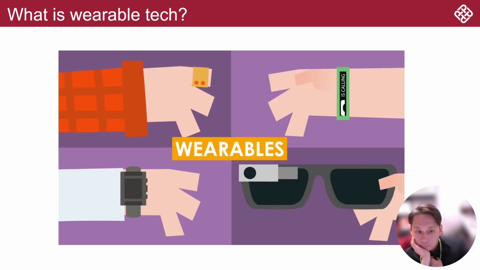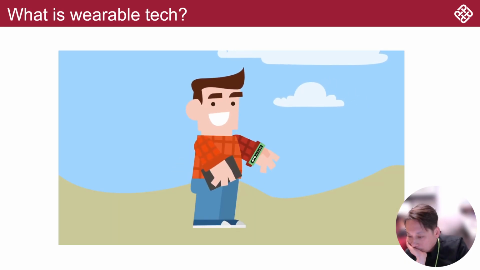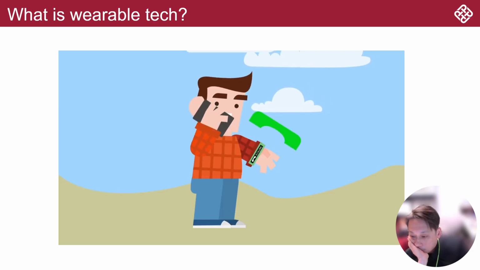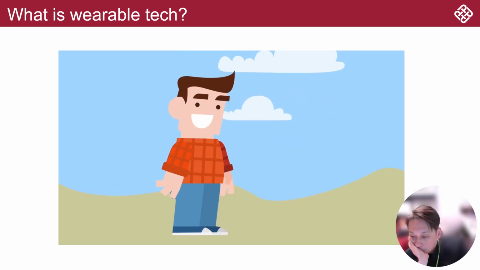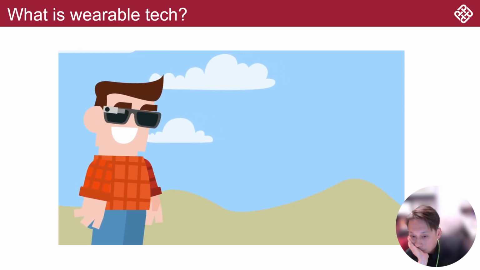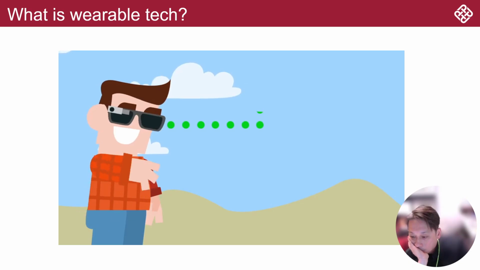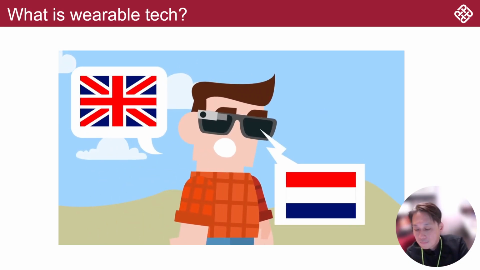These are called wearables. There are bracelets that connect to your smartphone and display incoming messages or calls. Hello. Oh, hello. Google invented the first pair of smart glasses, which you activate by saying, "OK, glass." It can take pictures, give directions, and even translate your voice.